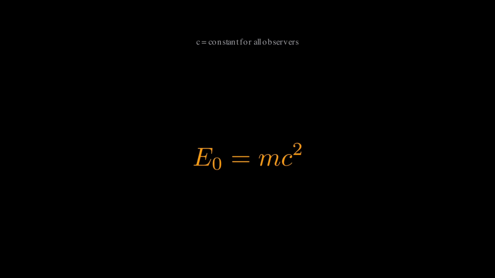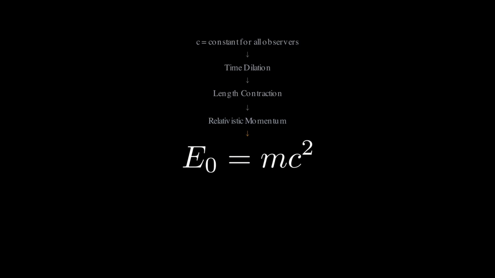We started with one fact, that light travels at the same speed for everyone. From that single truth, we derived time dilation, length contraction, relativistic momentum, and now this, the most famous equation in physics. Mass is energy, and energy is mass. They're the same thing, measured in different units.